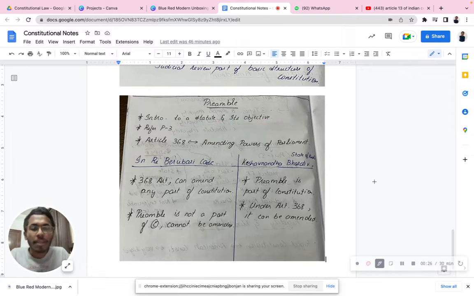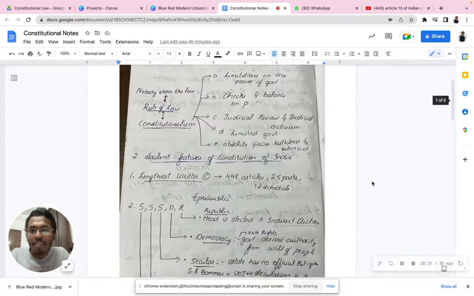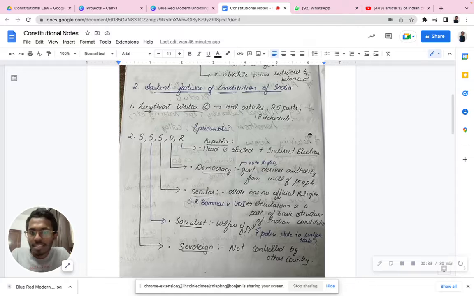Now in preamble, if you have watched my previous video in constitutional law, I have explained to you about the important salient features of the constitution, where I mentioned we the people of India, sovereign, socialist, secular, democratic, and republic. I've already given an explanation about these factors. Now I'll also give a small hint regarding it, because all these come under the aspects of preamble. So preamble is basically an objectifying of what the entire constitution is about, and we can understand the elements and essence of the entire constitution through preamble.